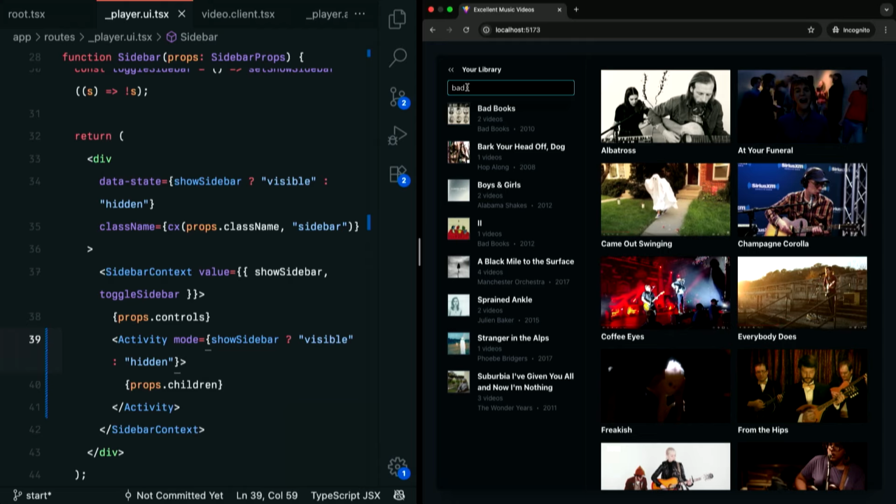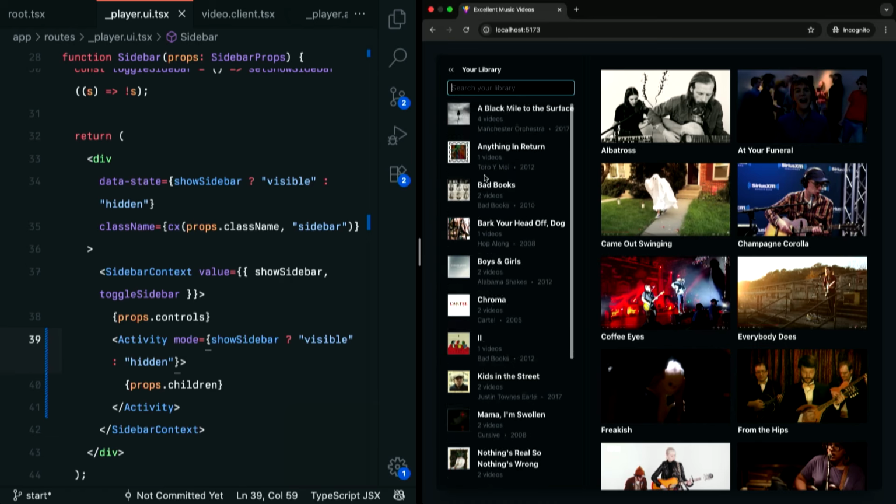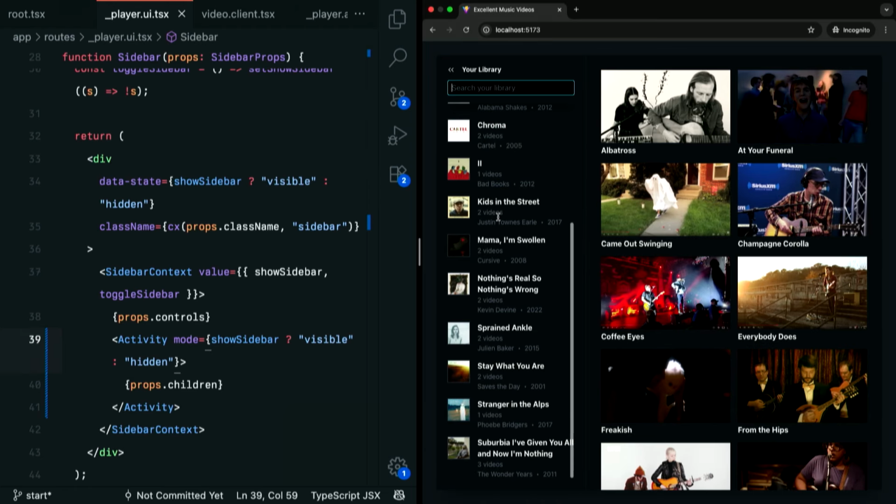So we get to maintain our React state, which is the filtered list of videos or albums, and then we also get to maintain our DOM state, which you can also see is true if we do something like scroll, right? If I scroll down here, and now I'm at the bottom, and I close this up and then reopen it, we see we've also maintained our scroll position, which is pretty cool. We didn't have that before. And so we've maintained all of our DOM state, all of our React state, and we didn't have to do any weird piping through of state, we didn't create any coupling, right? The library didn't have to change any of its implementation details. I think that's really, really cool. And you look at this code and you're like, oh, well, what's the big deal?